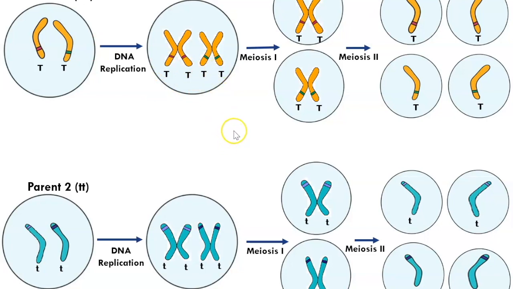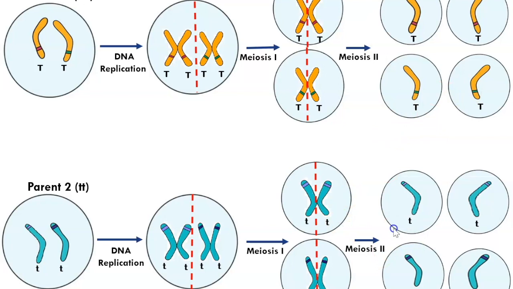So, at metaphase 1, we have a pair of homologous chromosomes, each with sister chromatids. In meiosis 1, the homologous chromosomes will separate and end up in 2 different daughter cells. In meiosis 2, the sister chromatids will split at the centromere to allow the daughter chromosomes to migrate and end up in different gametes.